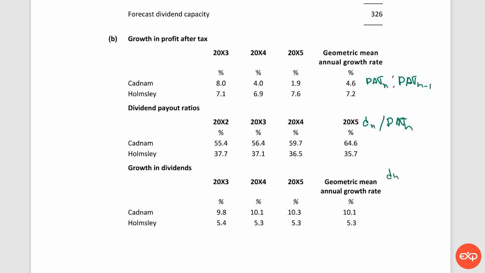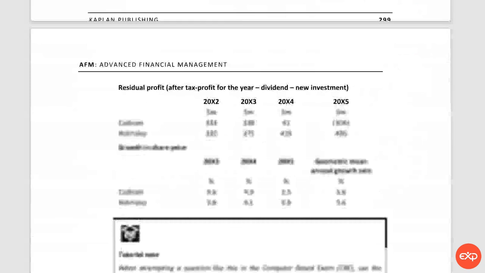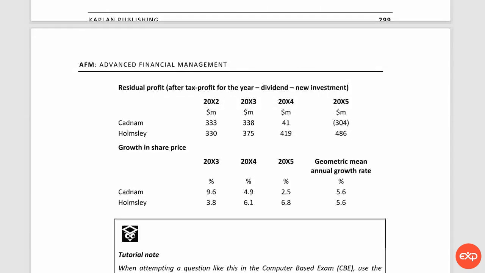Growth in dividend means dividend for current year divided by dividend in previous year. Then we have calculated here residual profit, and you actually have the formula here: profit after tax less dividend less new investment, and growth in share price, which is share price in current year divided by share price in the previous year.